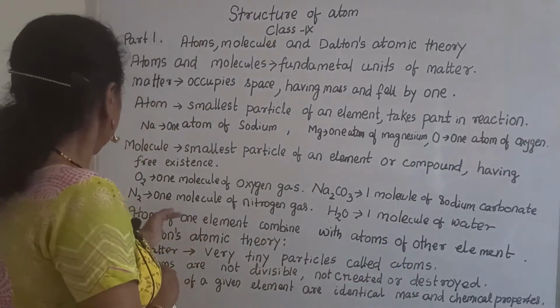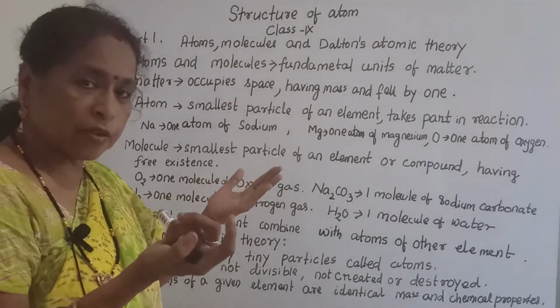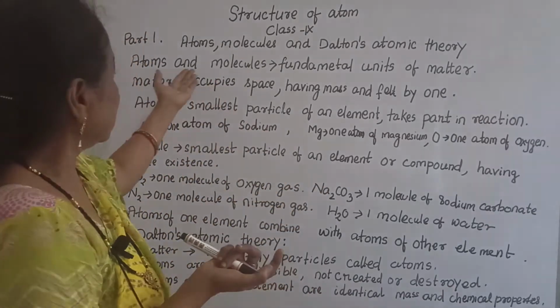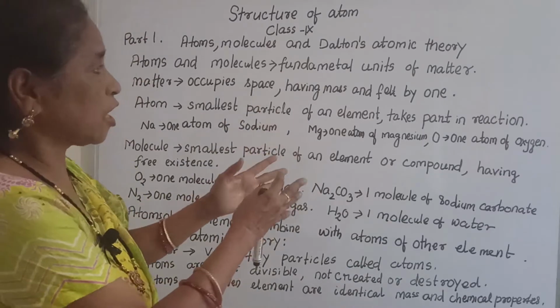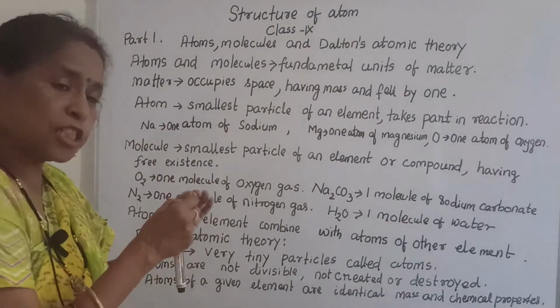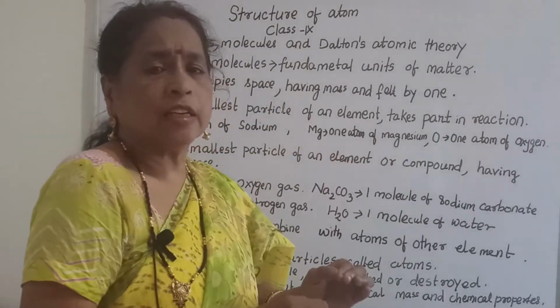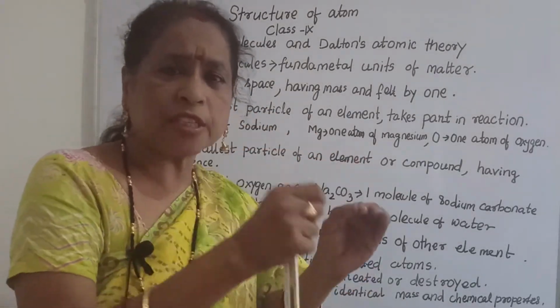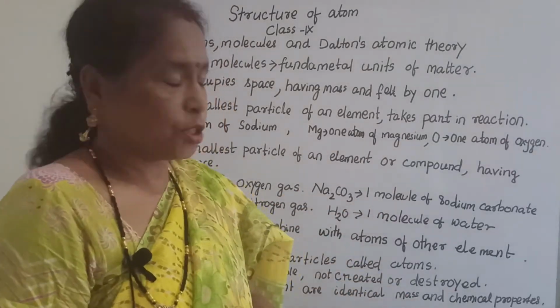Now you can see what is Dalton's atomic theory. Matter, you know what is meant by matter. Here I told the atoms and molecules are the fundamental units of matter. So matter consists of very small, teeny particles called atoms.